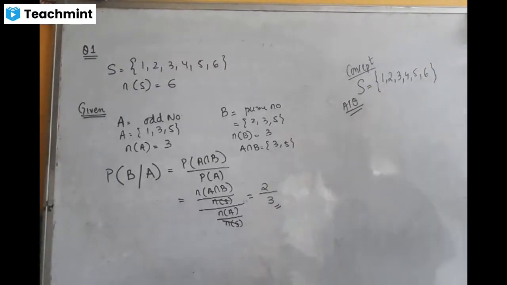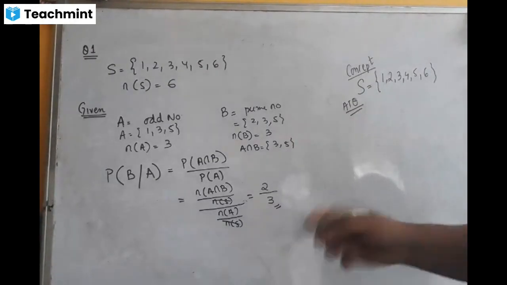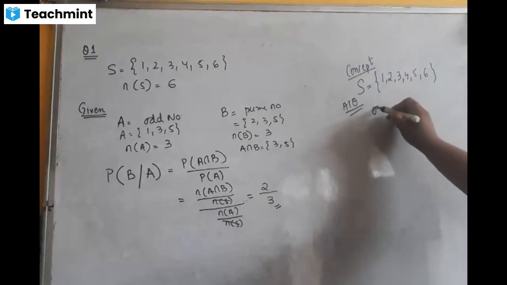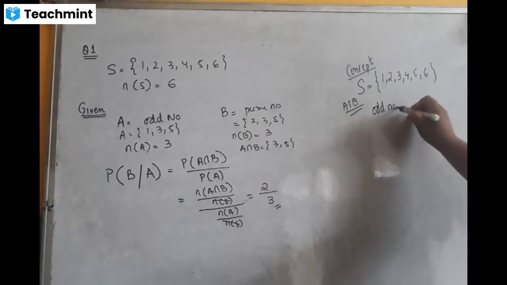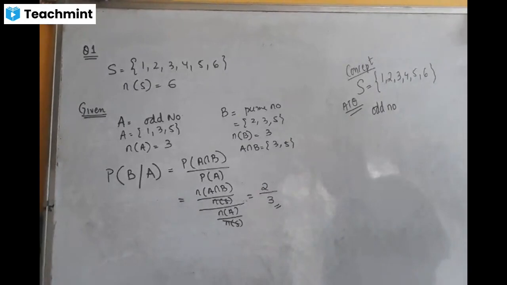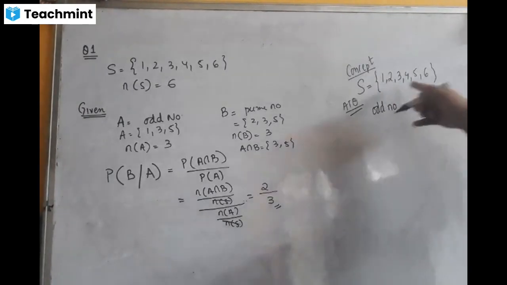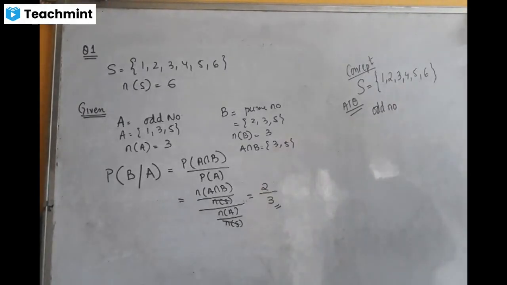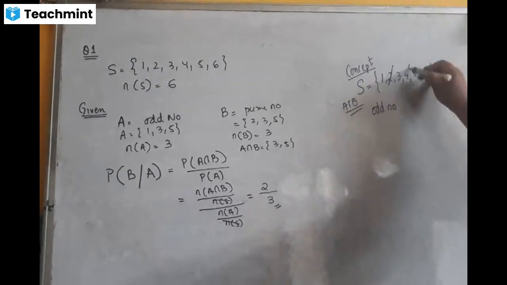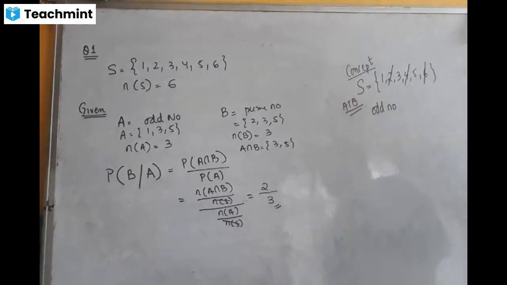Now according to the question, you are going to get only odd numbers. When you roll a die, you are going to get only odd numbers. Can you tell me what are the odd numbers? 1, 3, 5. Very good. That means you don't get 2, 4 and 6.